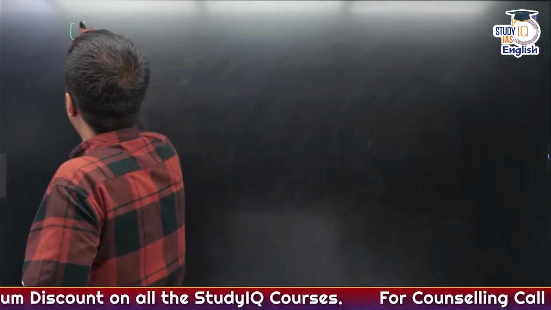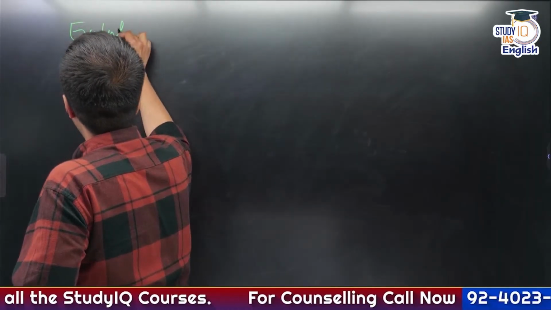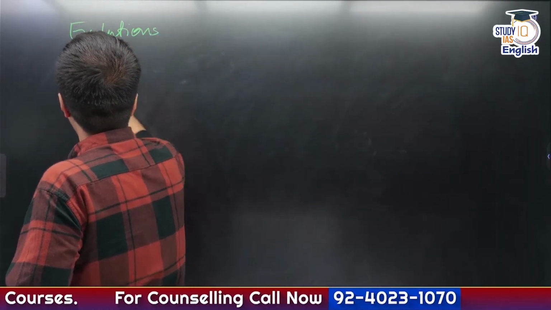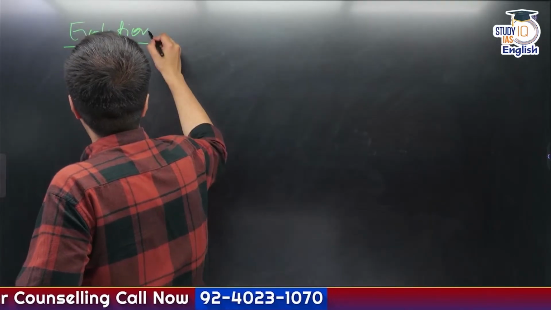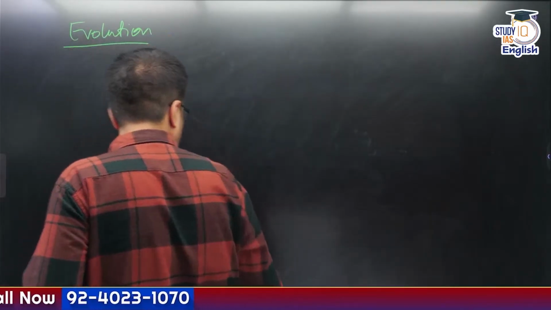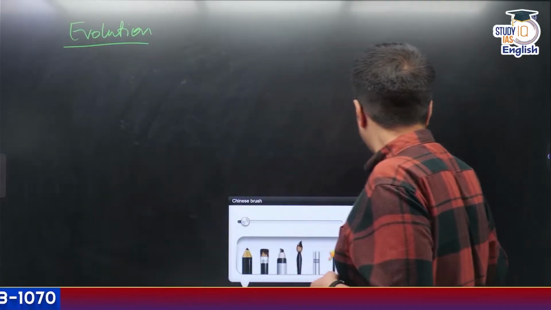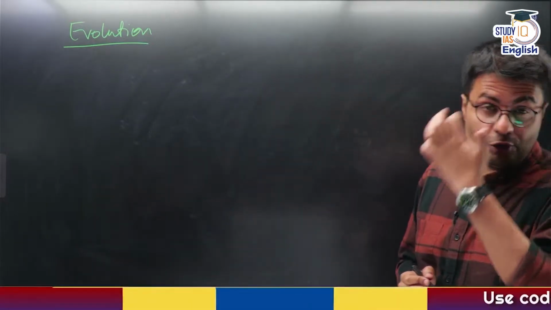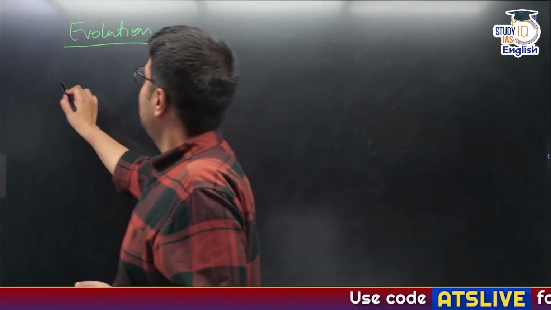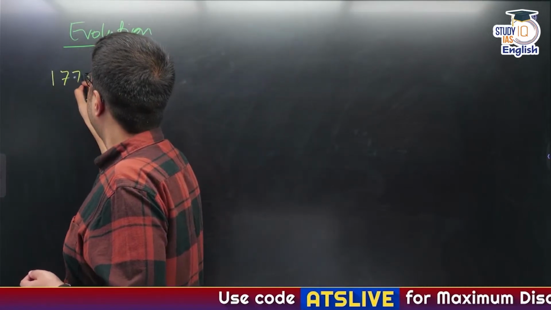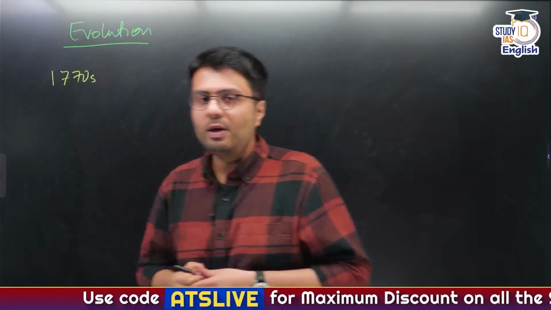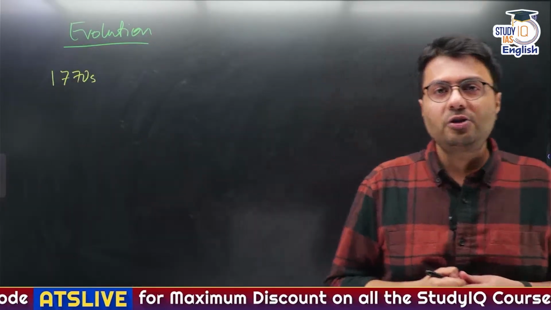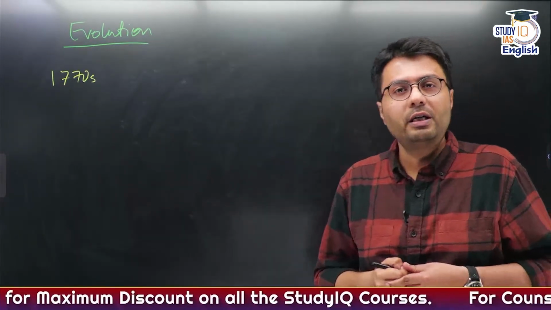Now we'll cover the evolution of RBI based on certain important developments that happened before RBI was set up in 1934. The first development that comes to my mind is the development that happened in 1770s. Can anyone guess which was the organization at that time responsible for printing of notes?